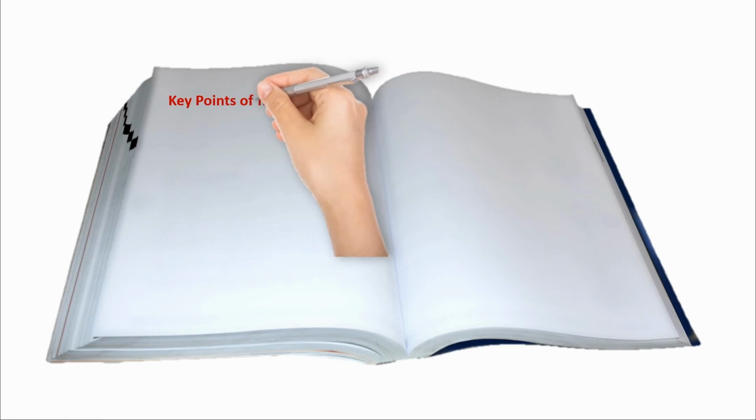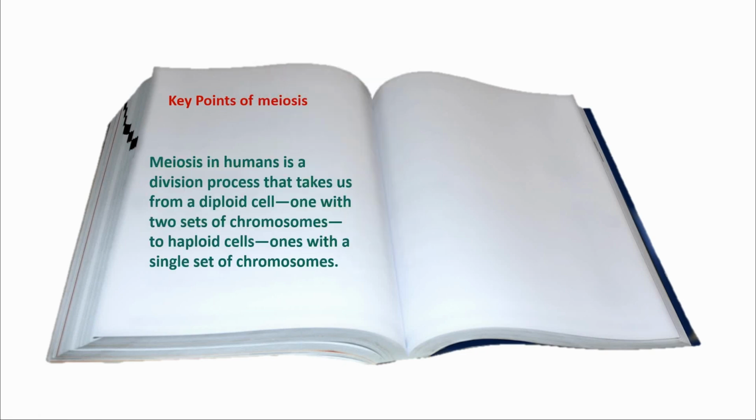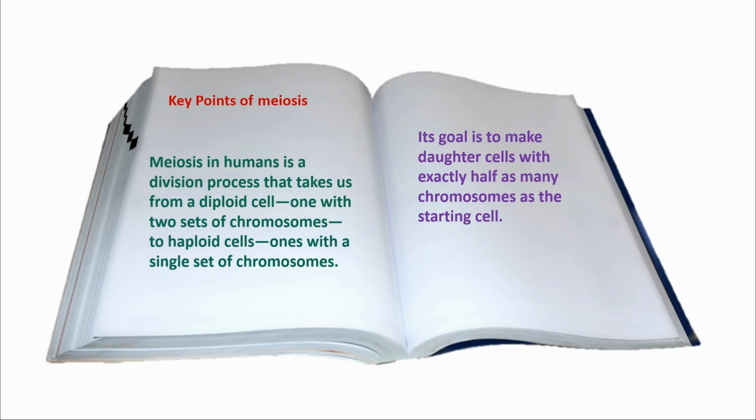Key points of meiosis. Meiosis in humans is a division process that takes us from a diploid cell, one with two sets of chromosomes, to haploid cells, ones with a single set of chromosomes. Its goal is to make daughter cells with exactly half as many chromosomes as the starting cell.